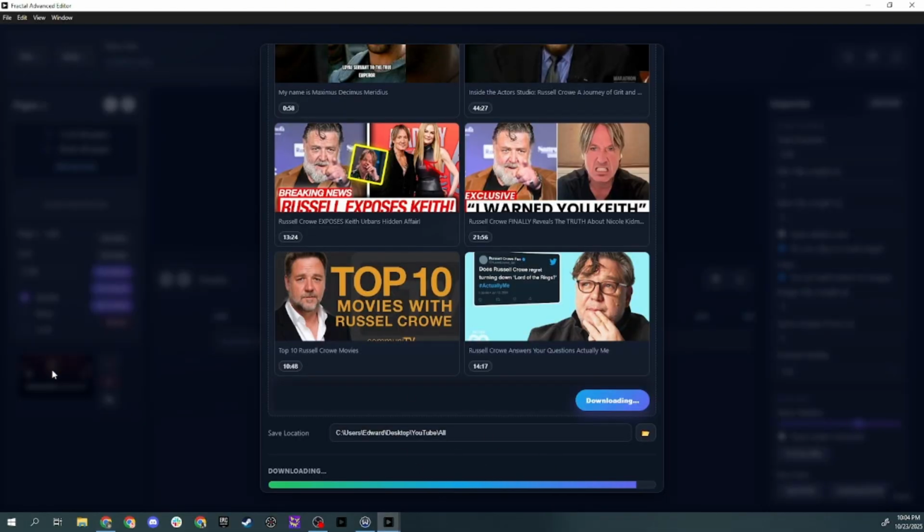That's going to download, and you'll see in the background it's adding those videos as it downloads. So this is the quick and easy way to get footage for a video. Again, all I did was look at the video and determine who was going to be in the video, and in this case it's Russell Crowe, Nicole Kidman, and the other name. And I'm just selecting a few videos, clicking add, so those download, and they're loading in.